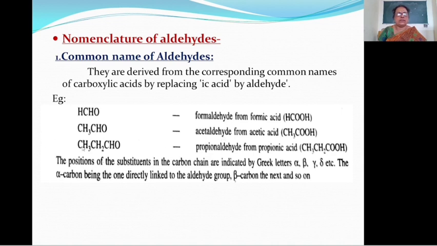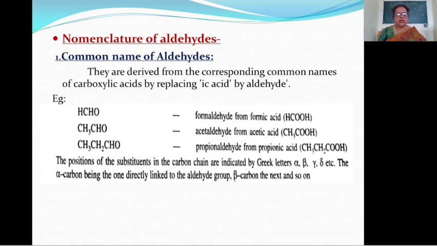Then see third example, CH3CH2CHO. Here the corresponding acid is propionic acid. In this case, ic acid is replaced by aldehyde. Therefore, the common name of this compound is propionaldehyde.